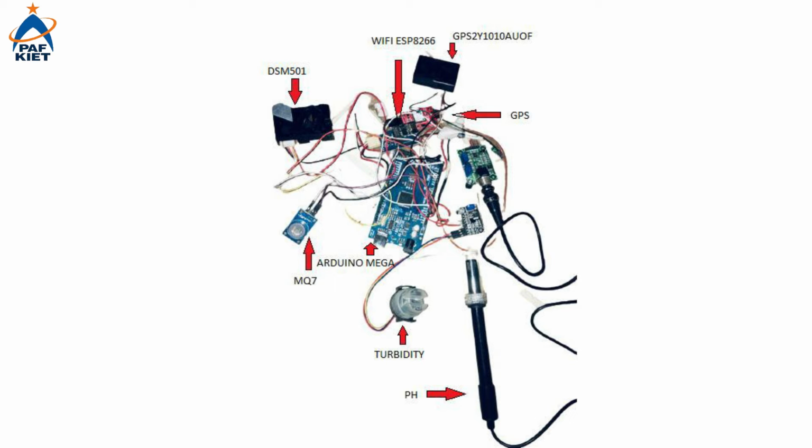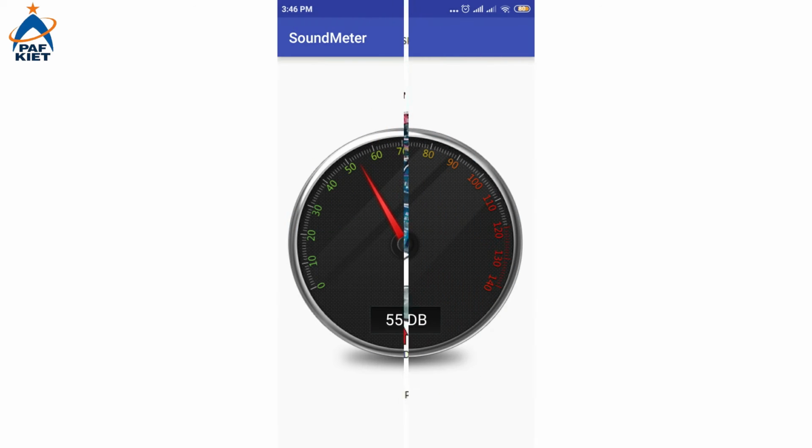Here is the hardware of the system that measures various pollutant values as mentioned earlier, along with the current location of the system using a GPS sensor, and sends the collected data to the cloud by means of internet connectivity using ESP8266. The Android application serves the purpose of recording noise pollution in terms of decibels. The application measures decibels in terms of sound pressure level on the microphone and sends the values to the cloud.